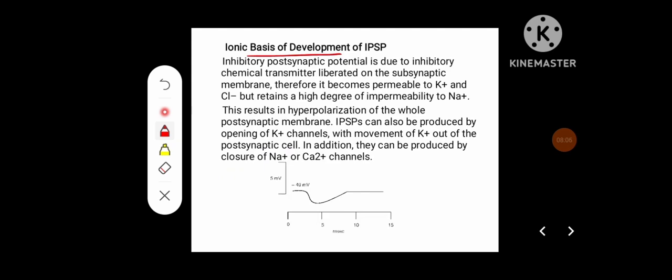Ionic basis of development of IPSP. Inhibitory postsynaptic potential is due to inhibitory chemical transmitter liberated on the subsynaptic membrane. Therefore, the membrane becomes permeable to potassium and chloride, but retains a high degree of impermeability to sodium. This results in hyperpolarization of the whole postsynaptic membrane.